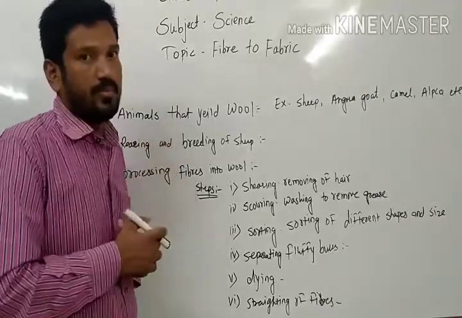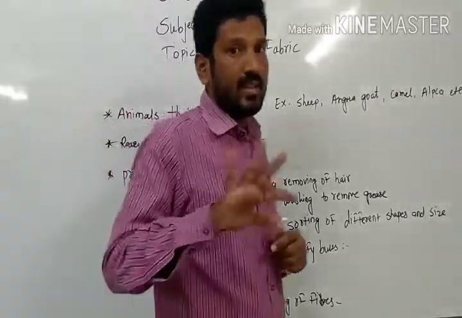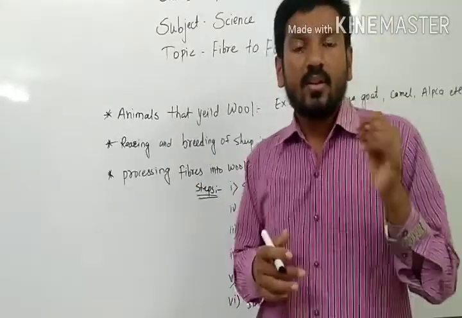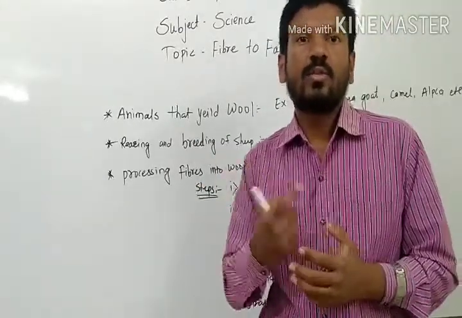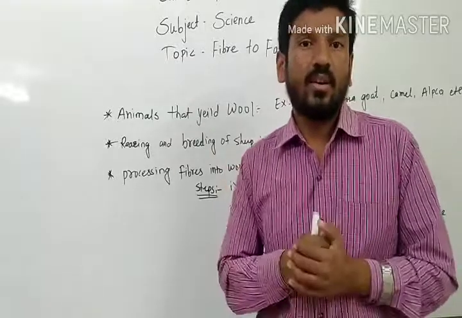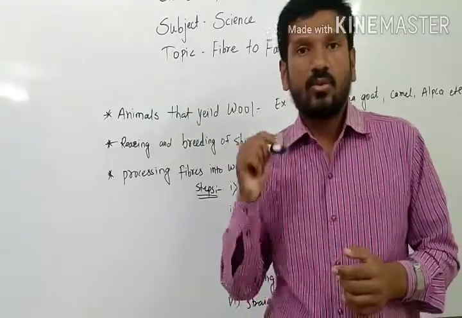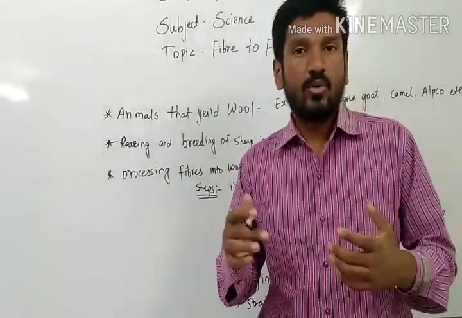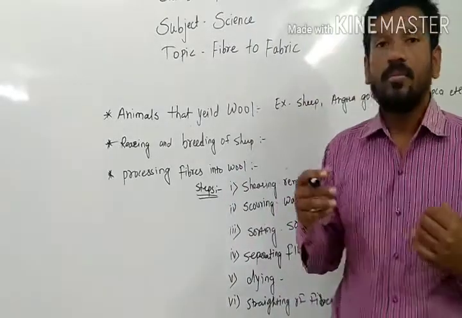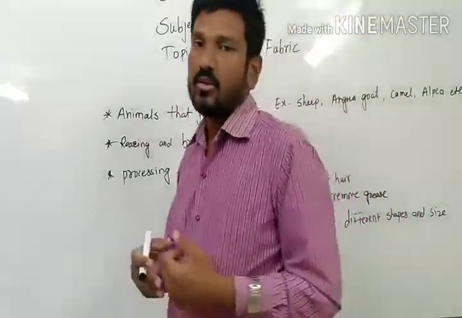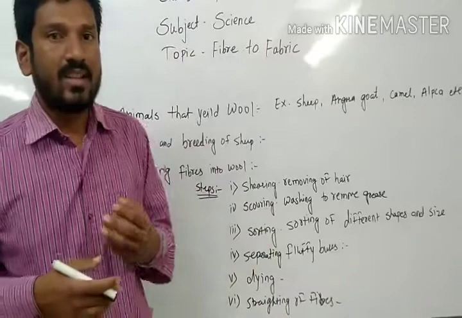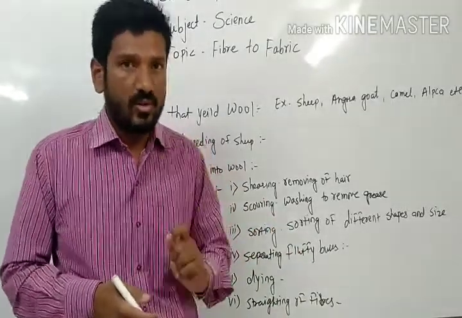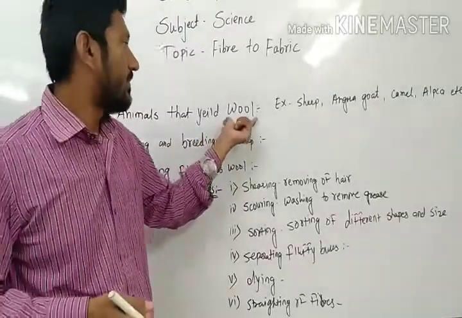animals that yield wool. Just like I mentioned two different types of fibers, natural fiber and synthetic fiber, natural fibers are divided into two different parts, plant fibers and animal fibers. Mostly we obtain animal fibers from wool, or you can say from silkworms, which is also an animal fiber. But today specially we are going to learn about wool.